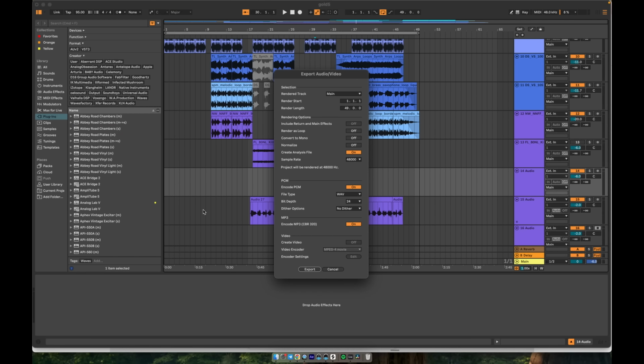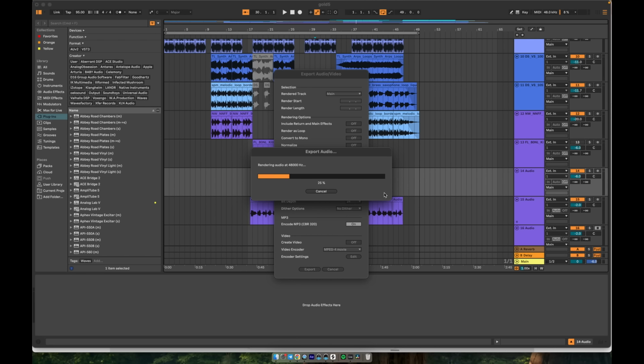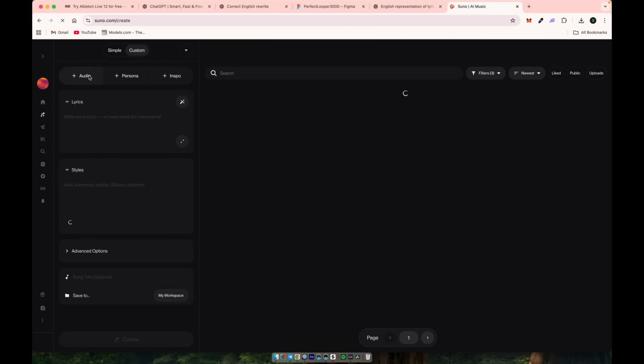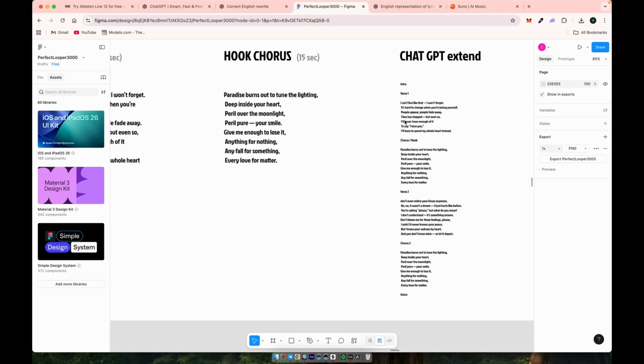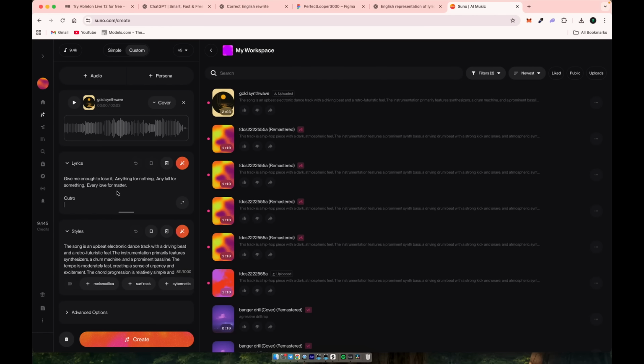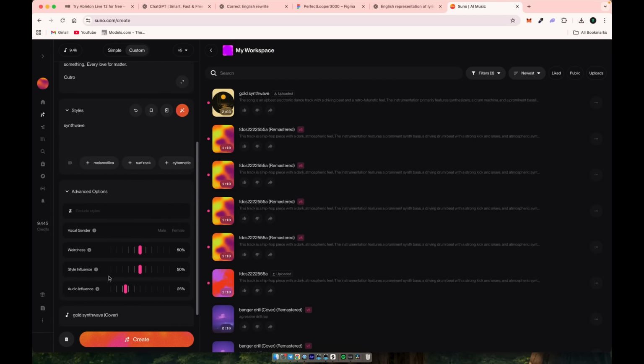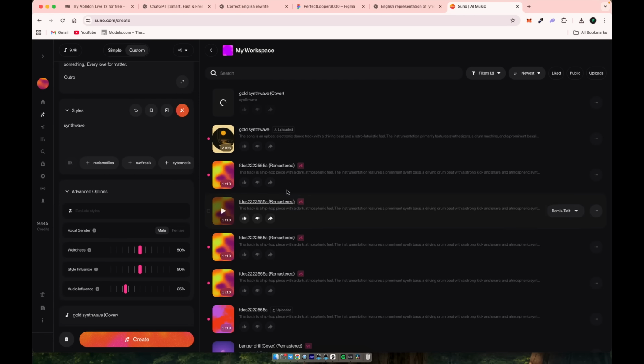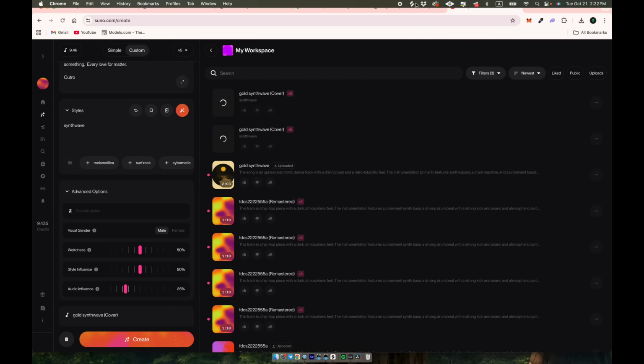Now, let's export our template, the one we made earlier using Phantom Language, and we'll use it as a cover input for SUNO 5. Now, open SUNO 5 and upload the exported track. You'll see that I've already built a full structure here, so all we need to do is copy the lyrics we've created and paste them into the lyrics field. In the music style section, select Synthwave, that's the vibe we've been going for. Then, in advanced settings, choose male voice, and leave everything else as is. Once everything's set, click Generate, sit back, and let's see what we've got so far.